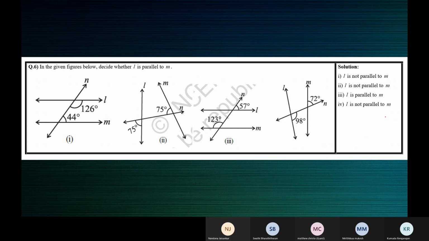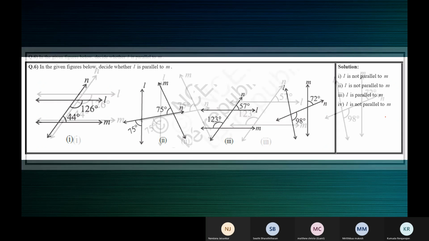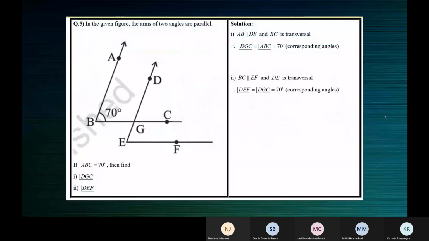We discussed the steps, children. That's what you should be writing. You can just see the final solution there, whether it is parallel or not. Take a screenshot. Took screenshot, ma'am.